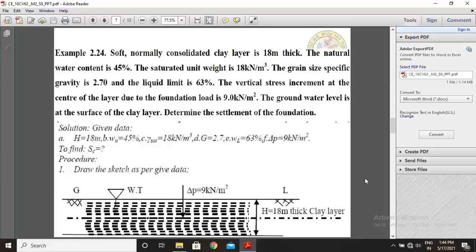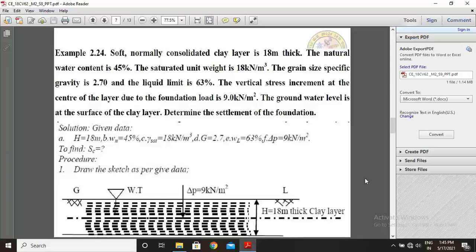Soft normally consolidated clay layer. A soft normally consolidated clay layer is 18 meter thick. The natural water content is 45%. The saturated unit weight is 18 kilonewton per cubic meter. The specific gravity of grains is 2.70 and the liquid limit is 63%.